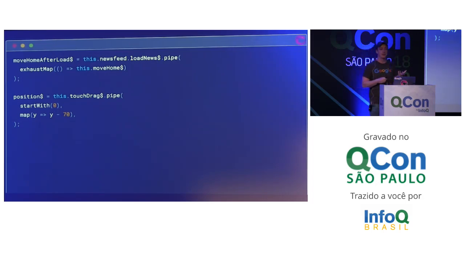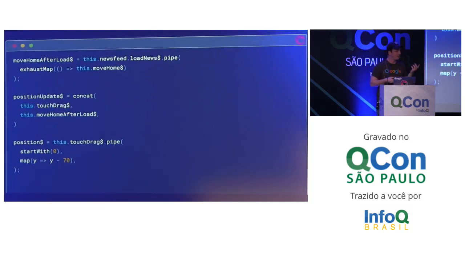But what I'm doing now is actually using the newsfeed service. Remember, I have load news. Load news is a shared observable of the actual HTTP request that's going out. So if there's an in-flight HTTP request, this is going to wait for it to be done and give us a value, and then I'm mapping it into our move home animation. So basically, as soon as that HTTP request comes back, it's saying, go ahead and play the animation.